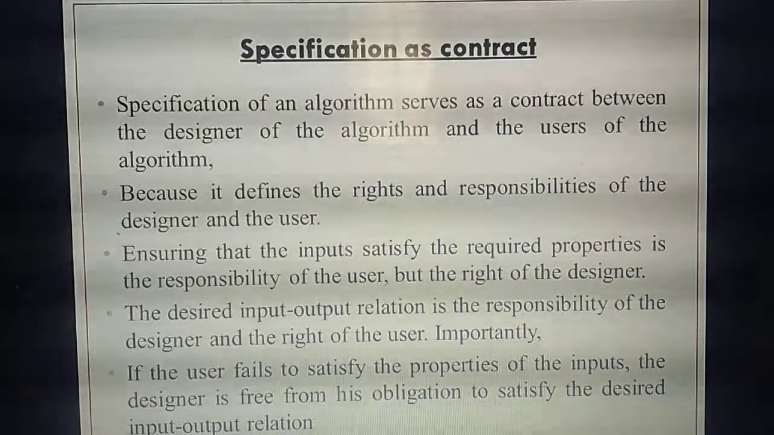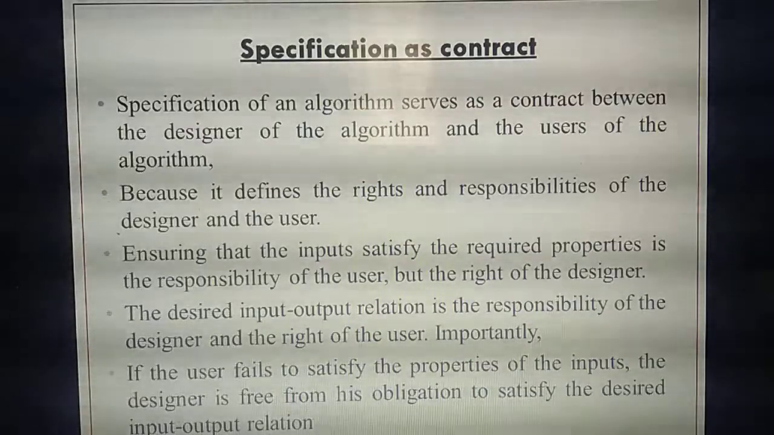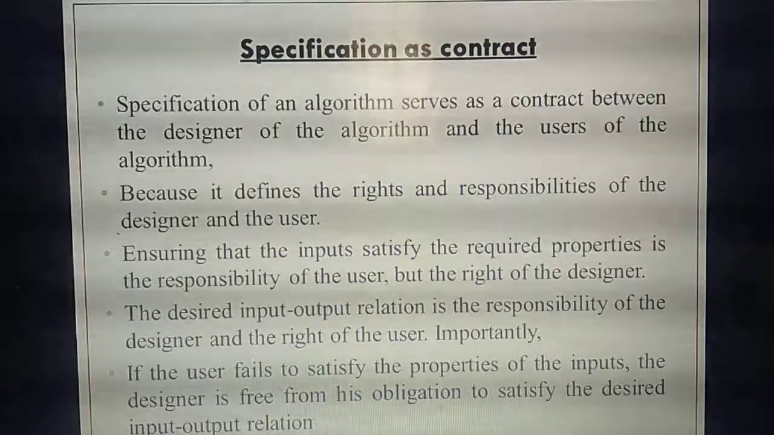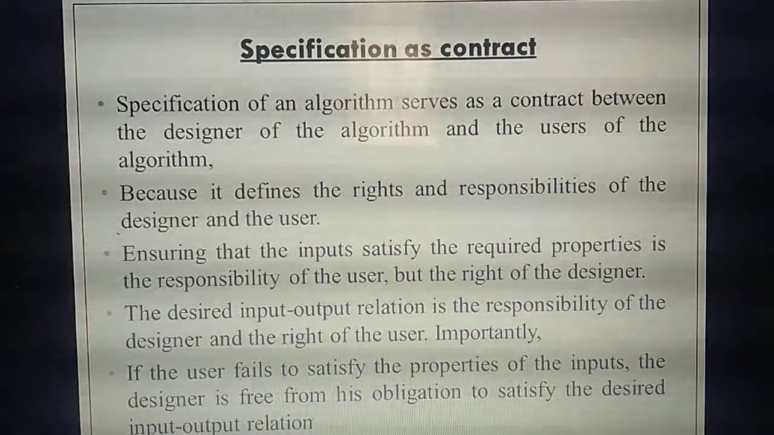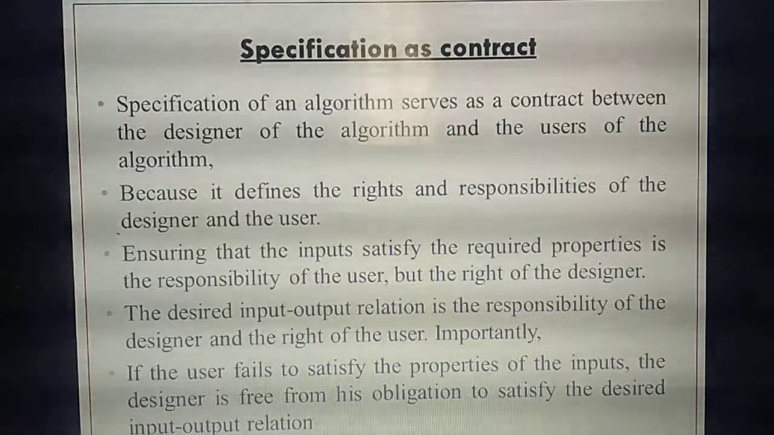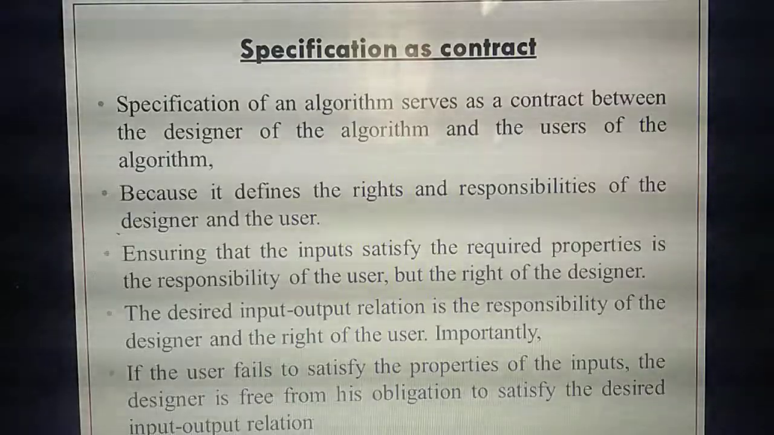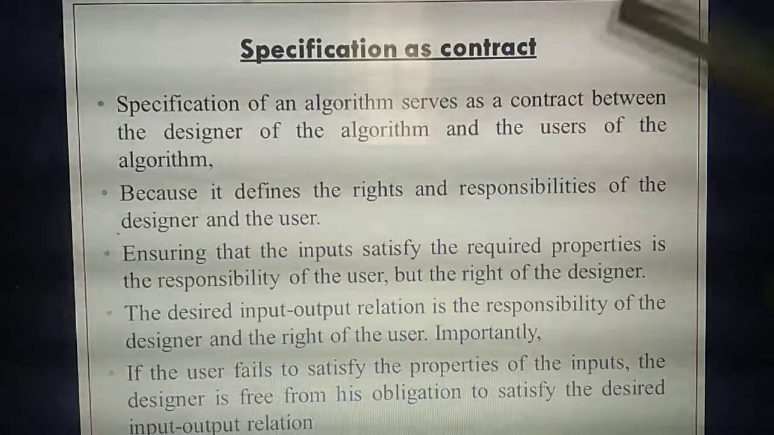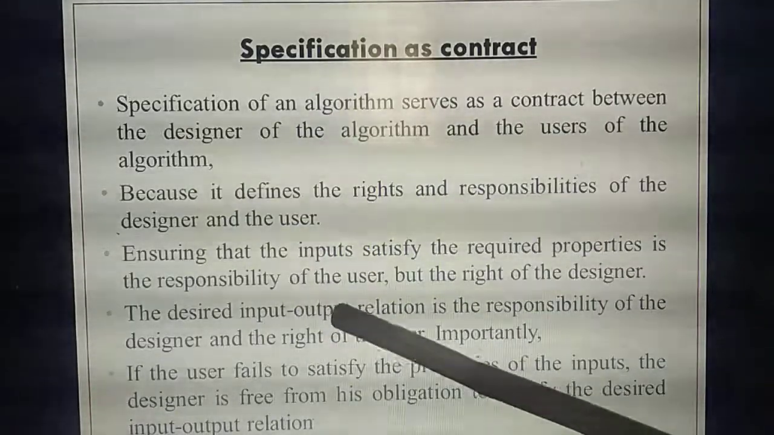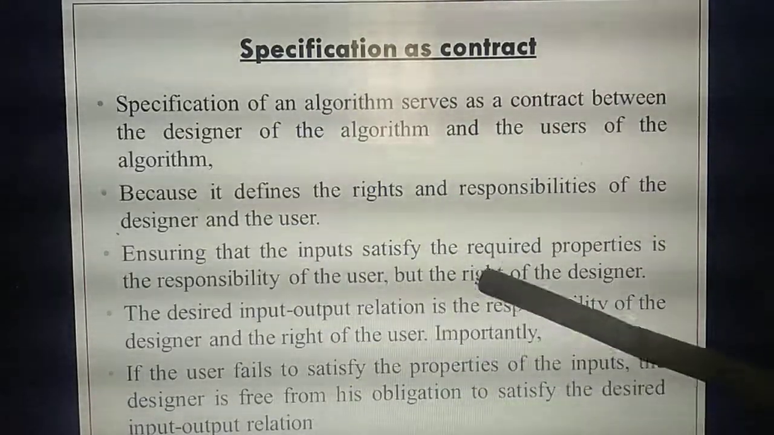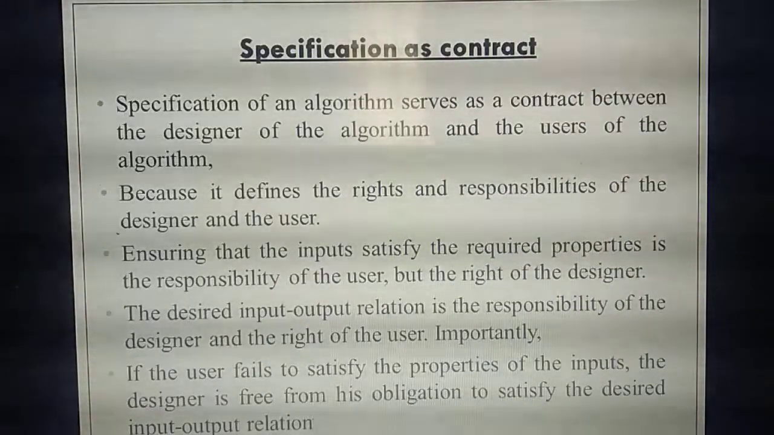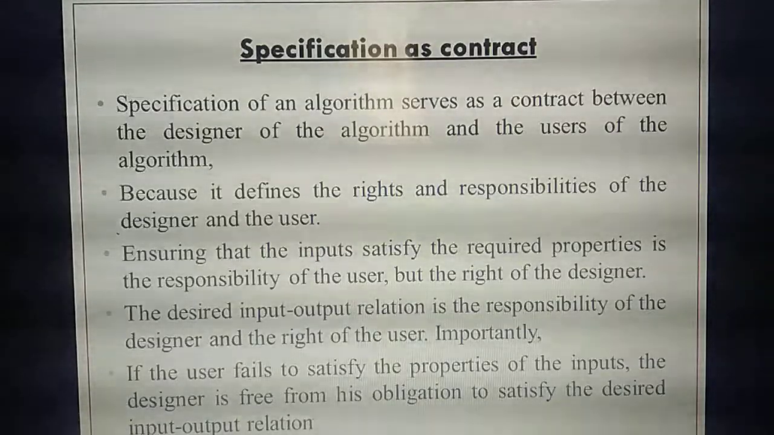This is the simplest example. Here you are studying the design of an algorithm or software. Likewise, based on their requirements, the persons will state some rights and responsibilities to the designer, and based on that the designer needs to design the algorithm. Understand? Now read the next point: that the input satisfies the required properties is the responsibility of the user. The same example: the input satisfies the required properties. That means, consider that example. What are the requirements you have? This kind of measurements, this kind of model.